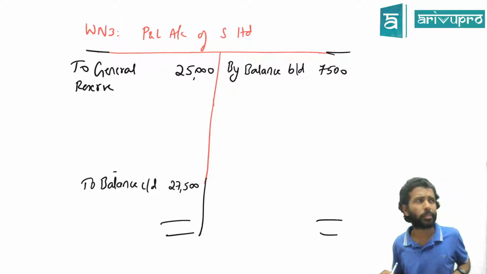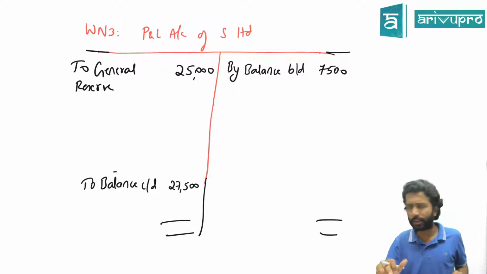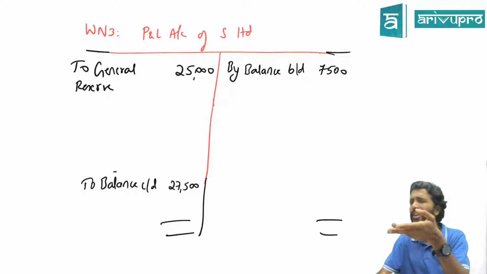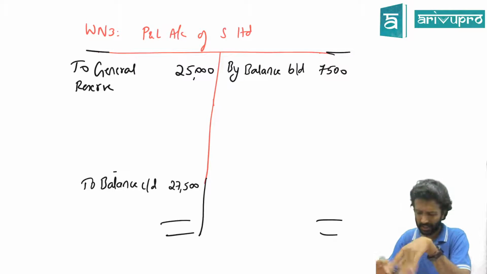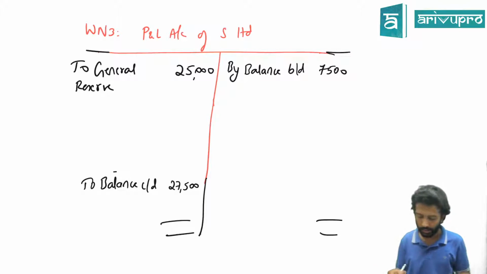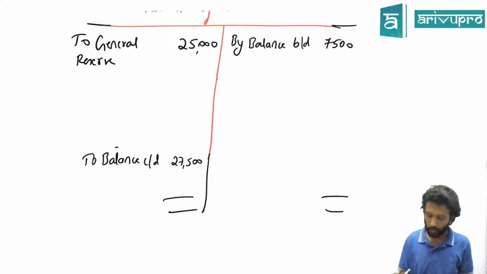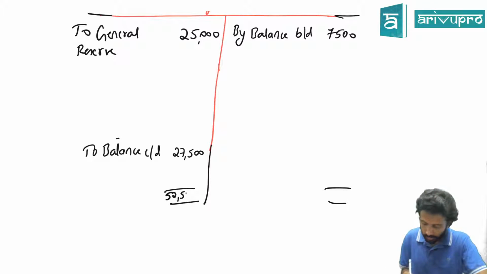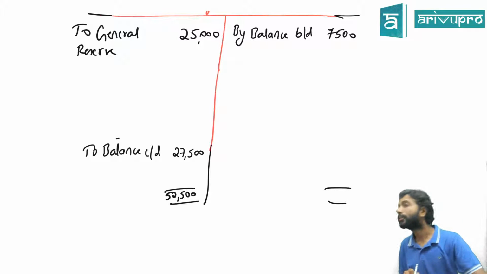Did the subsidiary company declare any dividend given in the problem? Did they tell? No, that adjustment is not there. Any bonus shares, etc., given? No, that means it's a very simple problem. Now check, what is the total of this side? 25,000 plus 27,500 is how much? 52,500. Yes or no?